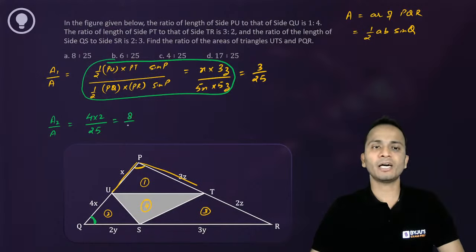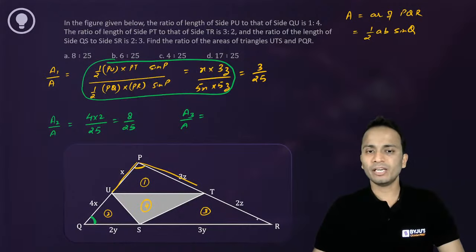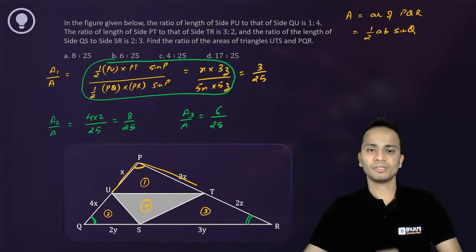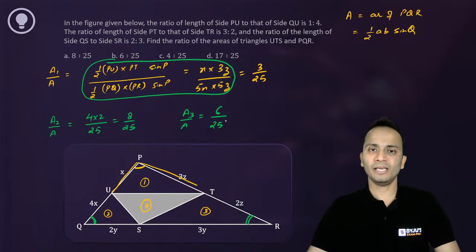So that is 8/25, right? Similarly, A3 upon A can be written directly as 2 multiplied by 3, if I consider angle R, over 5 into 5, 25. So 6/25 will be the ratio of A3 and A.